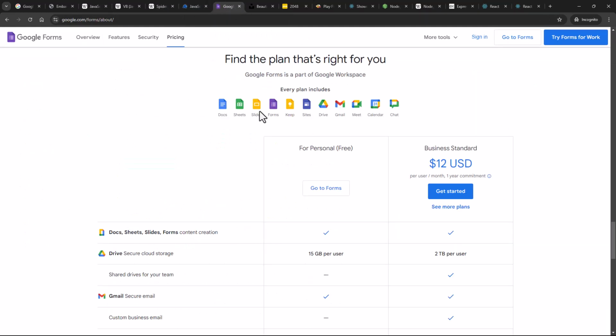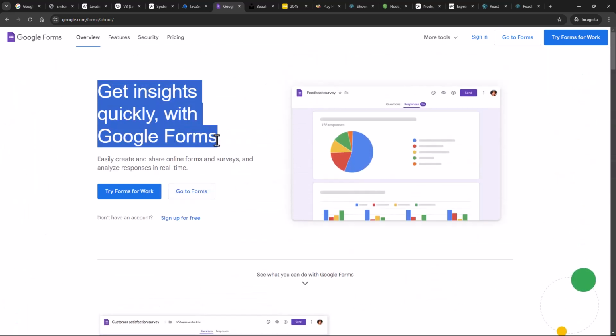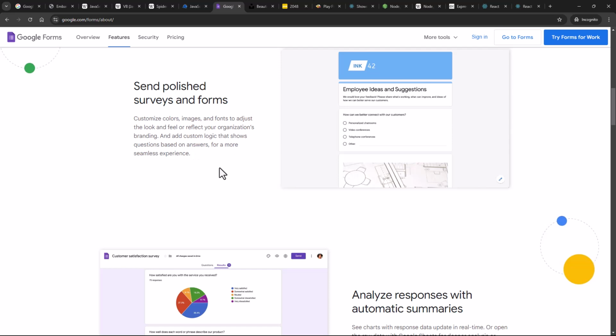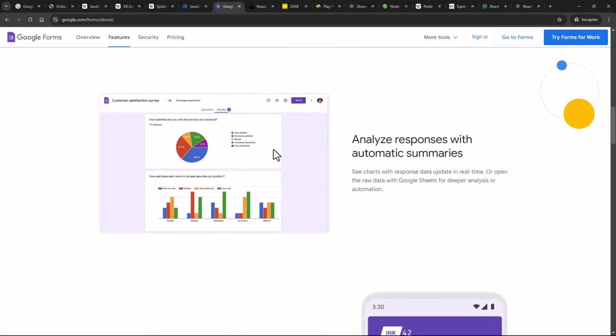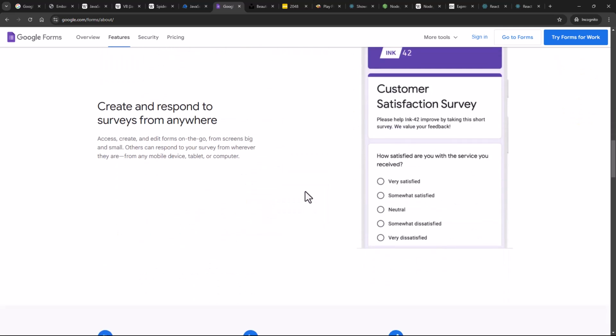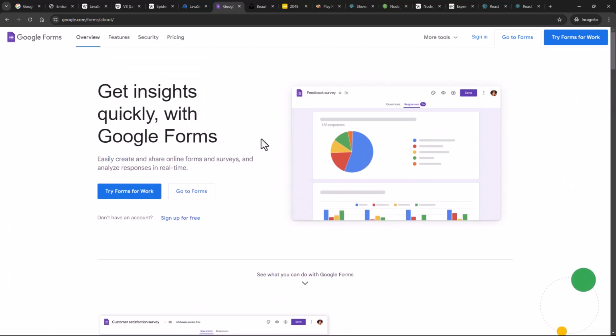So here, if you head over to Google Forms, or if you have used Google Forms or any sort of form that runs in the browser, you will see there are a lot of interactive things. For example, in Google Forms, you can dynamically add elements. If you have created a Google Form, it allows you to add form fields dynamically, and all of this is possible with the help of JavaScript. It allows you to analyze the responses with summaries, and it allows you to add validations. All of that is being done with the help of JavaScript.